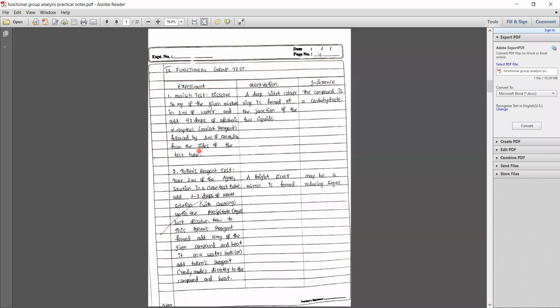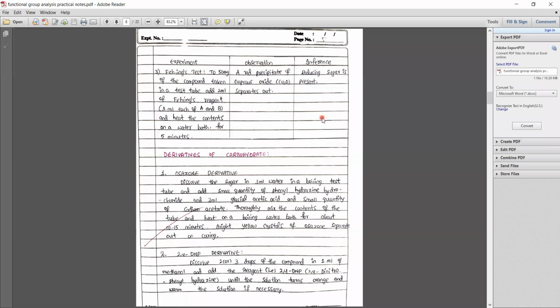These two are the functional group tests that are done for the carbohydrate. One is the Molisch test and one is the Tollens reagent test. If you get the desired result that is required for the presence of the functional group, then the compound is confirmed. After confirming the compound by doing this test, you have to do further experiments. You have to make new compounds from the given compound.